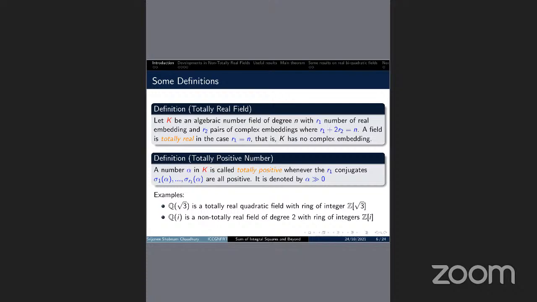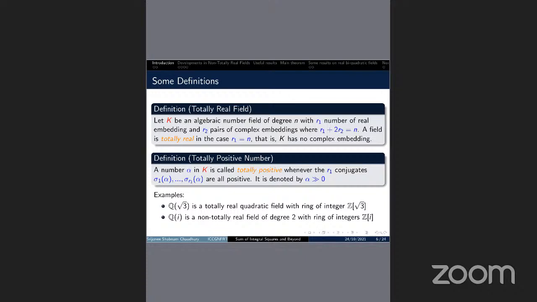The examples of totally real and non-totally real fields are also here. So if we consider Q(√3), it is a real quadratic field and it is totally real because both embeddings are real. And if we consider the field Q(i), this is a non-totally real degree 2 field over Q, and its ring of integers is Z[i], that is, the Gaussian ring.